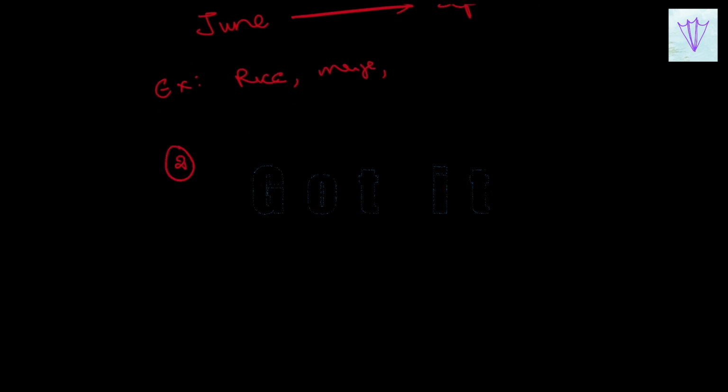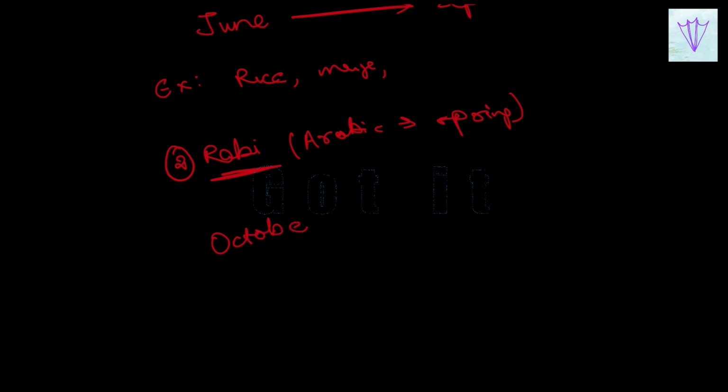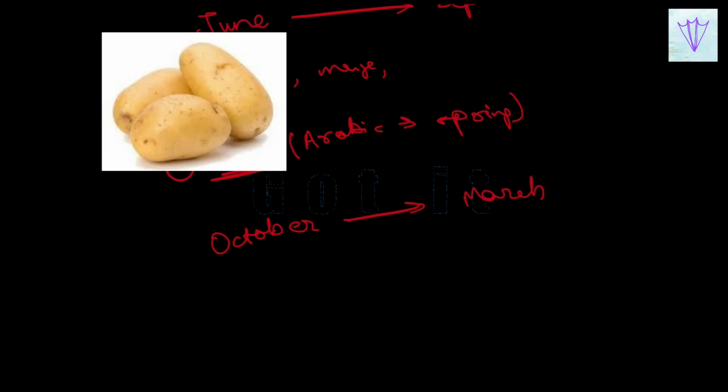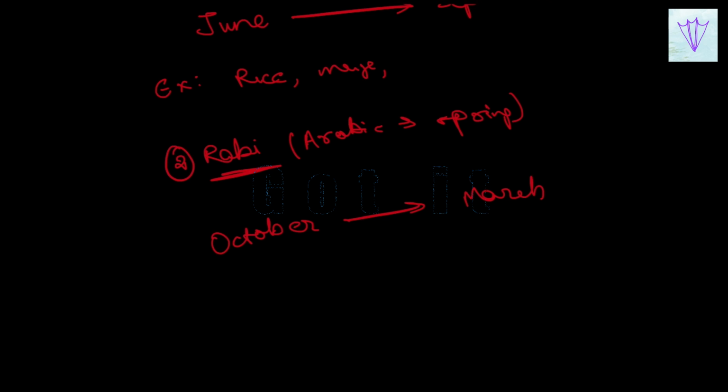The next classification involves the Rabi crops, which is an Arabic name which means spring. The crops which are grown in the winter season are called Rabi crops, and these crops are generally sown at the beginning of the winter season, that is in October, and they are harvested by the month of March. Examples include wheat, barley, gram, potato, mustard, etc.